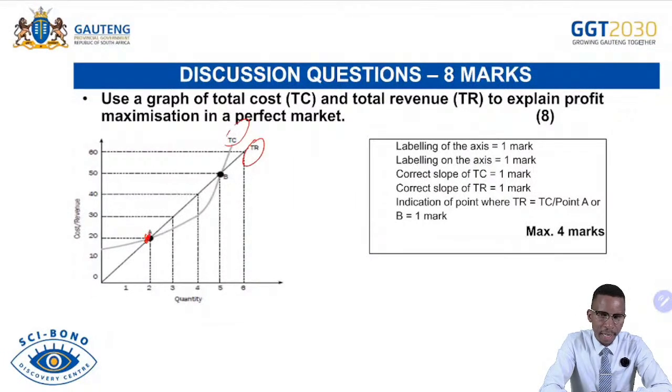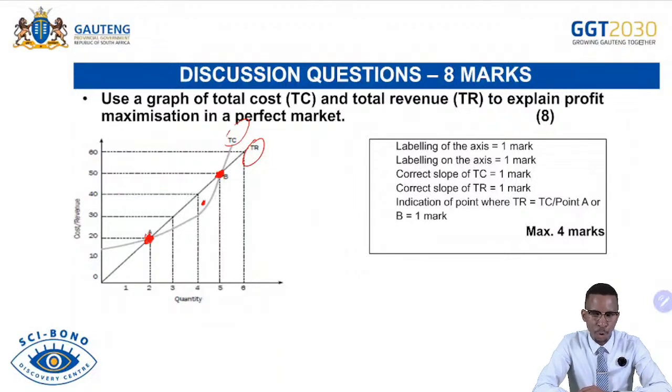Remember, at point A here and point B here, we have what we call the normal profit, or the firm is breaking even there, because total revenue is equal to total cost. But then where do we maximize the profit? We maximize the profit where total revenue is furthest away from the total cost. Then the profit will be maximized. It is very important for you to be able to draw the graph. After that, interpret the graph to score 8 marks.